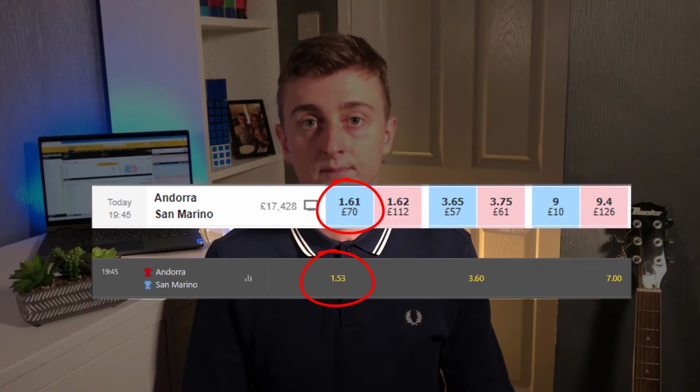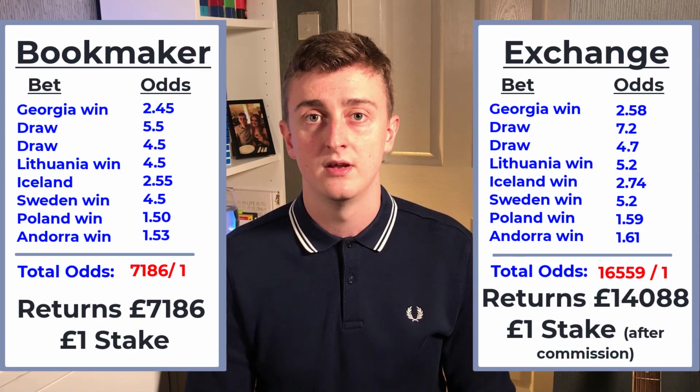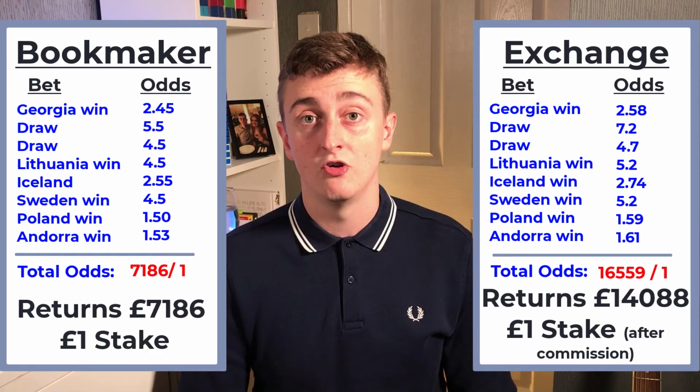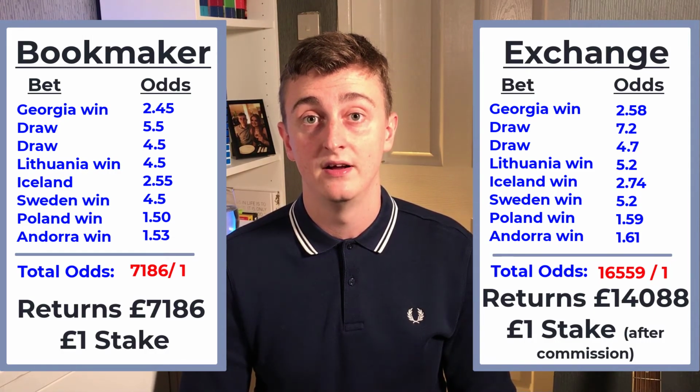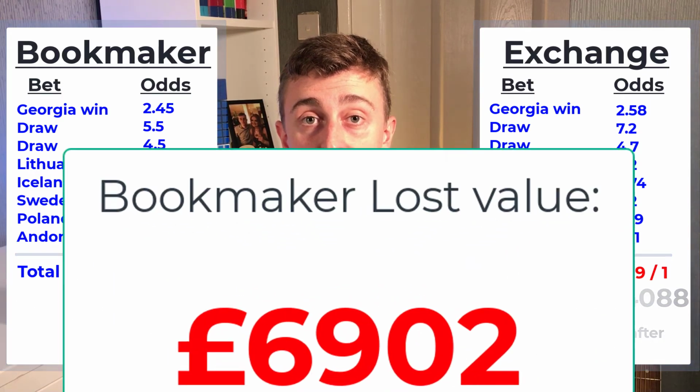I'll add one more selection in just for fun. Let's say Andorra to win. The bookmakers winnings from placing this accumulator, 8-fold accumulator, would have been about £7,000, which is still a lot of money of course, but by now you probably realise that on the exchange it'll be a lot higher, and that's correct. On a betting exchange, this bet would return almost double what it would return on a bookmaker. Yes, that's £14,000 you would make by placing the same bet on a betting exchange. So by placing an accumulator, you're losing half of your value. That's something you shouldn't want to afford to be doing.